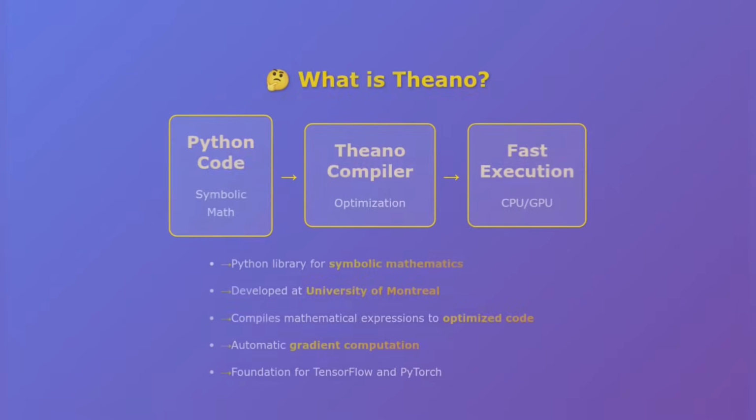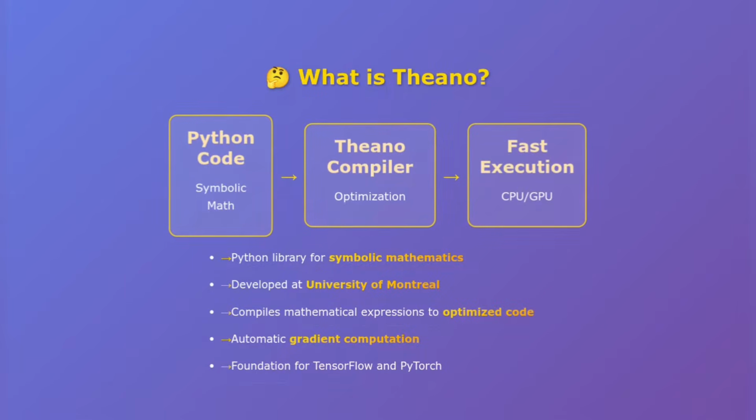All right, let's start with the basics. What exactly is Theano? Theano is a Python library that was developed at the University of Montreal. It's designed to define, optimize, and efficiently evaluate mathematical expressions involving multidimensional arrays. Think of it as a mathematical expression compiler that can make your computations incredibly fast.